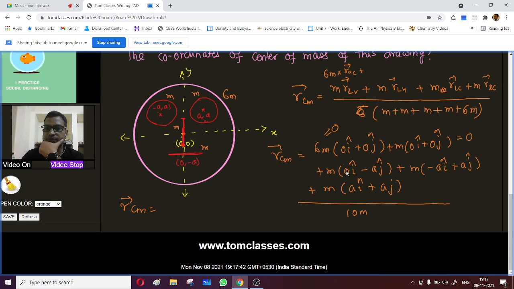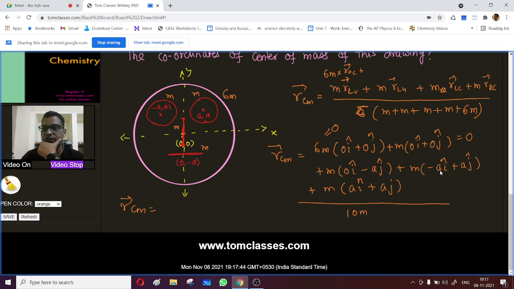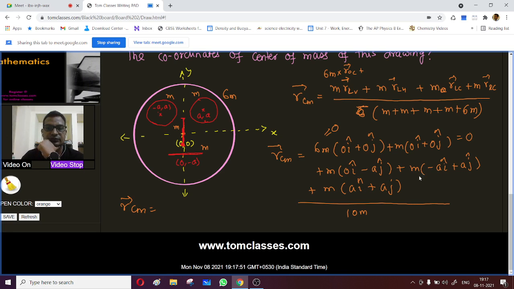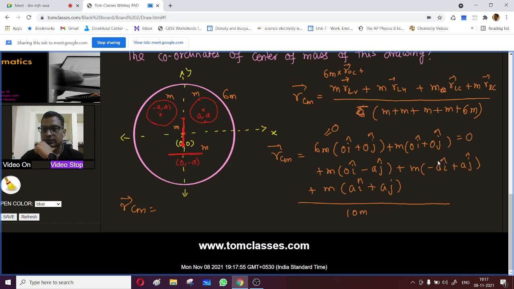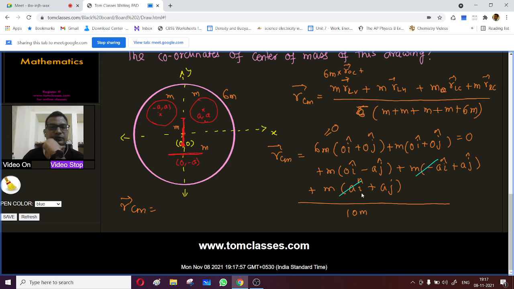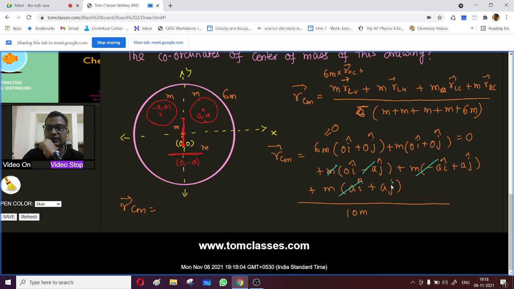Now this will give you the j component, and these will give you the i component. So mi and mi will cancel off. Then mij and minus mij, so those two terms will cancel.